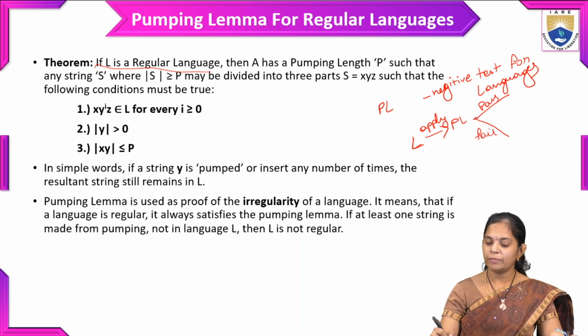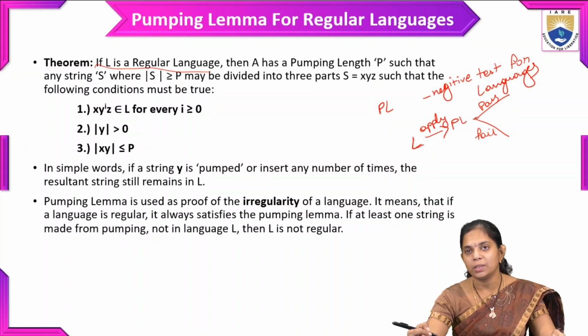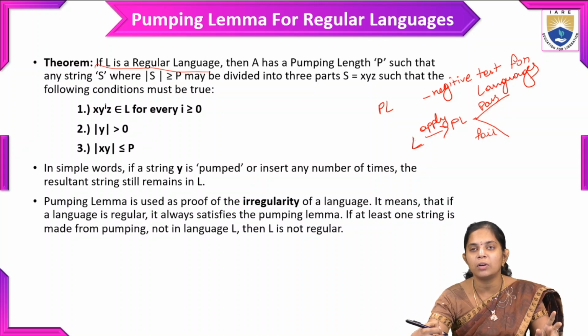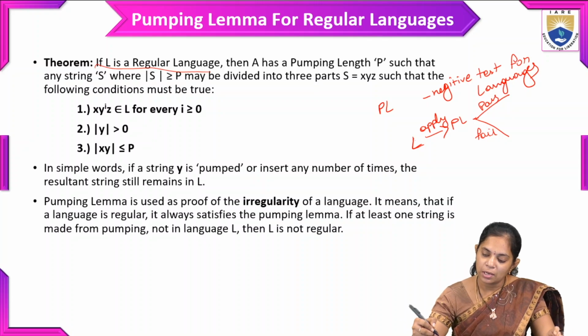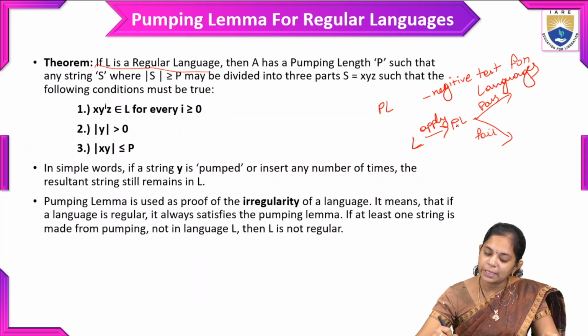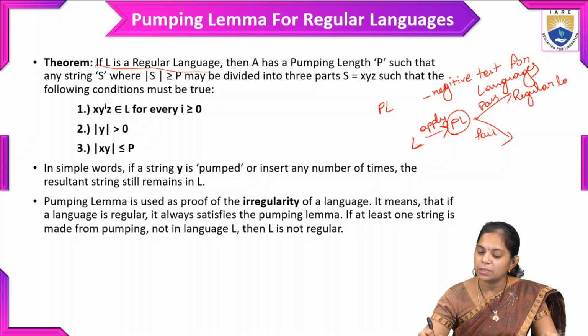So if we give one test to the language, it will result in two things: true or false, pass or fail. Pass means the pumping lemma test is passed, and we can say that it is a regular language.